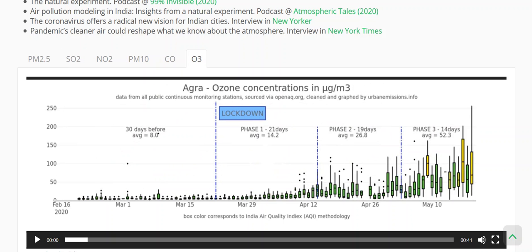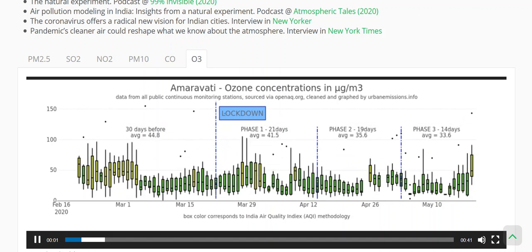One pollutant where we didn't see an immediate drop in the concentrations is ozone. And again, we were able to track this with all the monitoring data available from the OpenAQ site. This is a story of chemistry, how chemistry is playing a different role under a reduced regime of NO2 and other volatile organic compound emissions, and how that alters the ozone chemistry altogether.